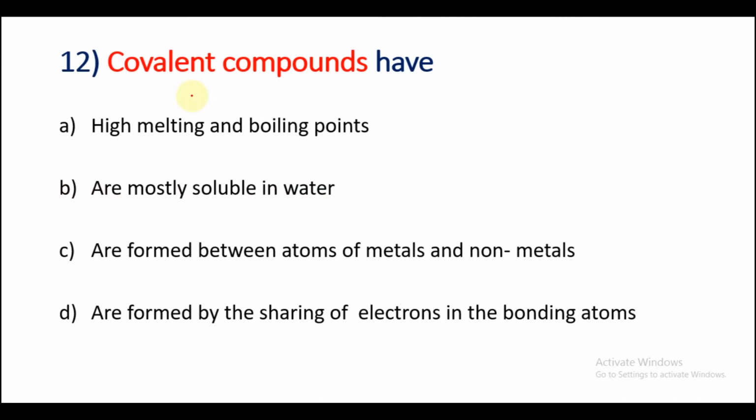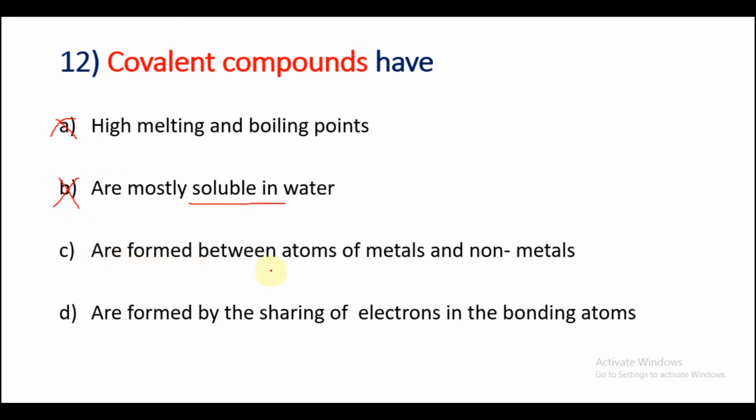Question number 12. Covalent compounds have high melting and boiling points, are mostly soluble in water, are formed between atoms of metals and non-metals, are formed by the sharing of electrons in the bonding atoms. As covalent compounds are volatile in nature, they have very low melting point and low boiling point. So option A is wrong. As most of the covalent compounds are insoluble in water, so this one is also wrong.